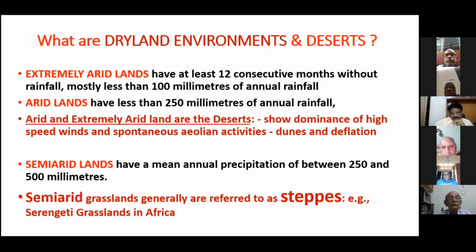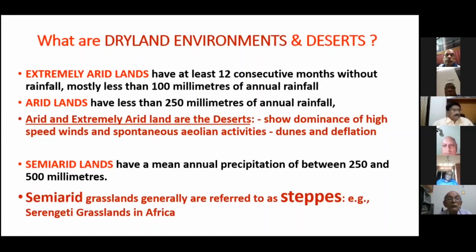Together, these two categories, arid and extremely arid lands, define what is truly called a desert. These deserts show dominance of high-speed winds, and aeolian activities are spontaneous in this. Human interference has got nothing to do with this. There is a lot of dune building, a lot of deflation and other arid-related activities.